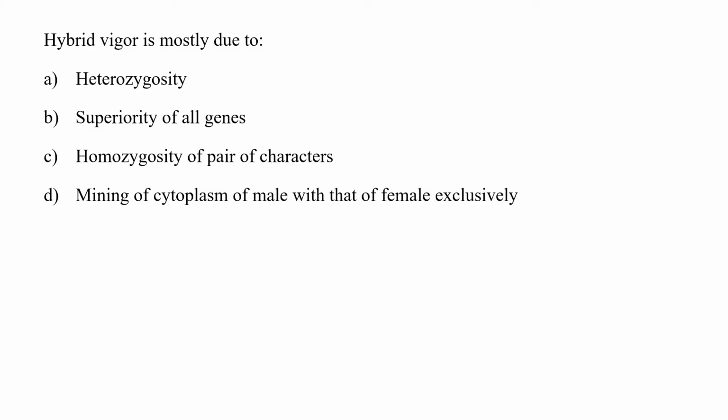Hybrid vigor is mostly due to heterozygosity, superiority of all genes, homozygosity of pair of characters, or mixing of cytoplasm of male with that of a female exclusively. Increase in characters like size, growth rate, fertility, or even yield of a hybrid organism over those of a homozygous condition, generally called pure line parents, resulted from heterosis or hybrid vigor.